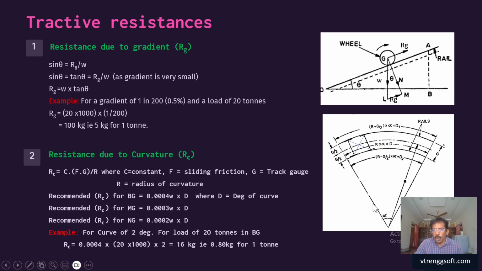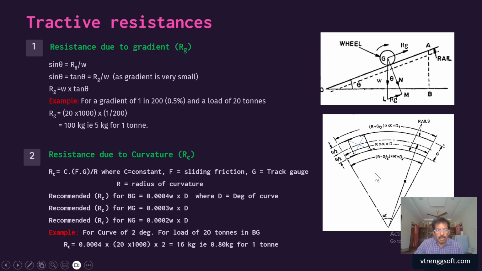The sharper the radius, the more will be the angle subtended at the center. If we take two points, say 100 meters apart, on a sharper curve, the angle will be more. A longer radius means a flatter curvature.